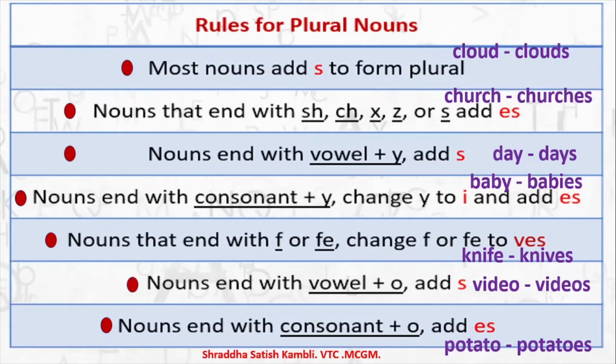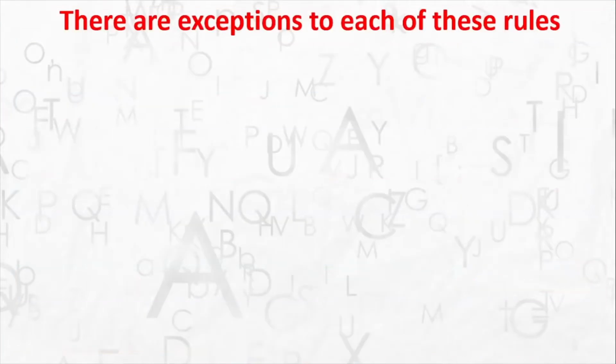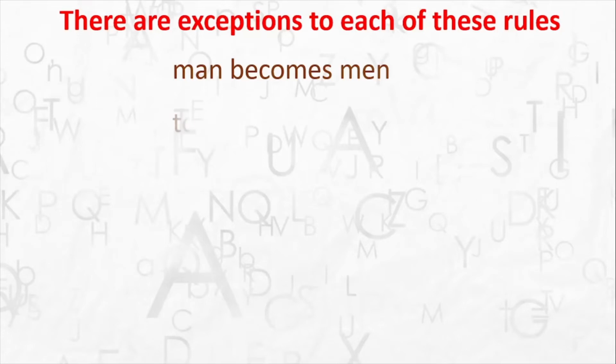But as I told you earlier, when it is social studies, whether it is languages, it doesn't work like the pure sciences. Rules tend to have exceptions. So let us look at certain examples where there are exceptions to these rules. Look here, this word, man. It becomes men. Okay. Tooth becomes teeth. Alright.